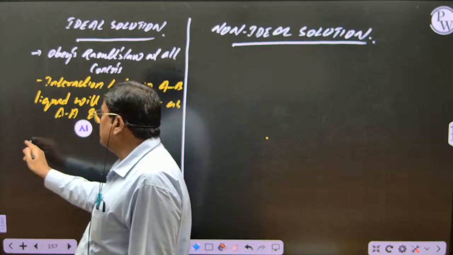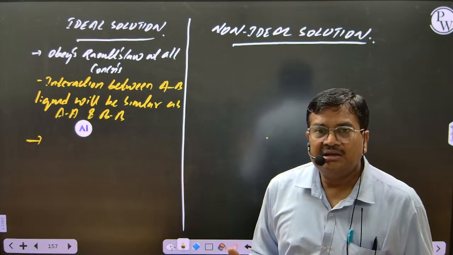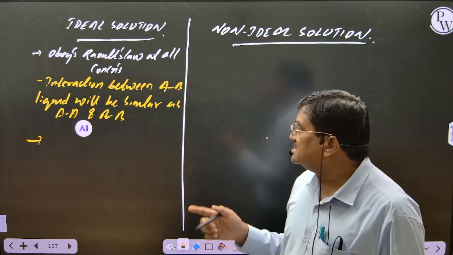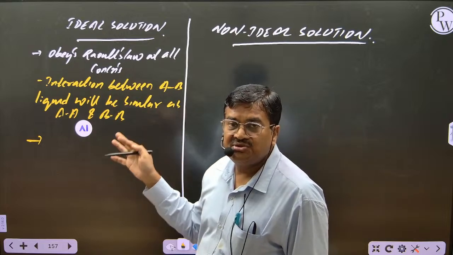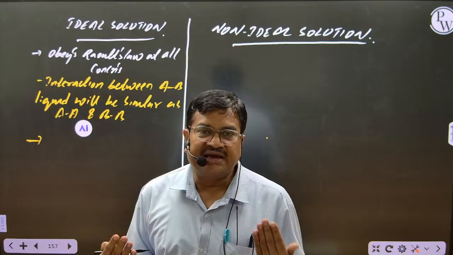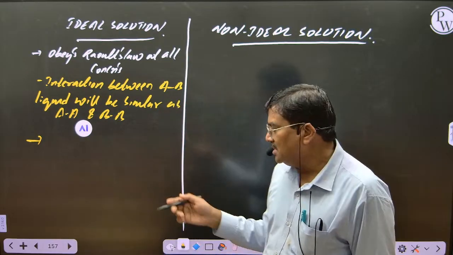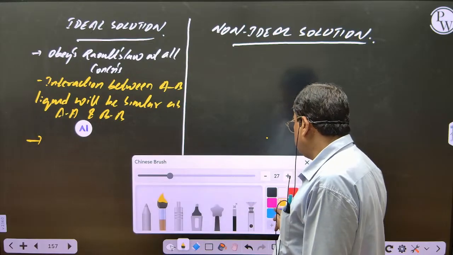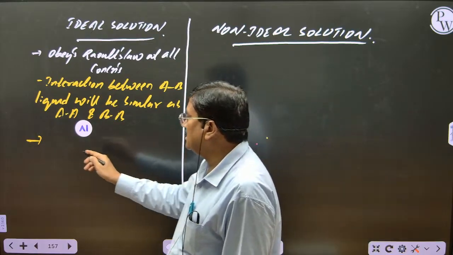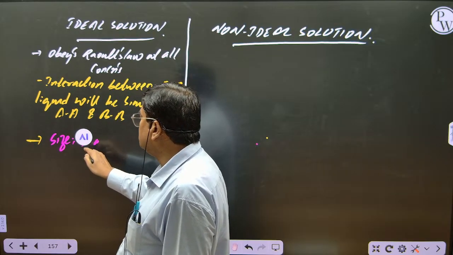Now see, coming to the next point, how should be shape, size and character? A and B should have similar size, shape and character. Then only interactions will be same. Are you getting my point? So what we can write? How should be size, student? How should be shape?